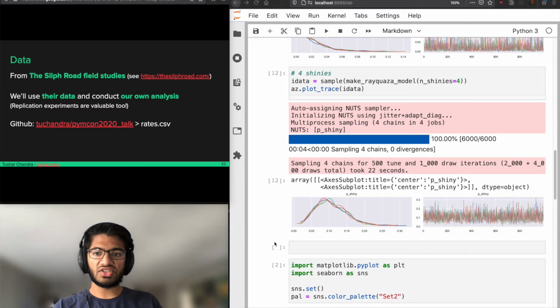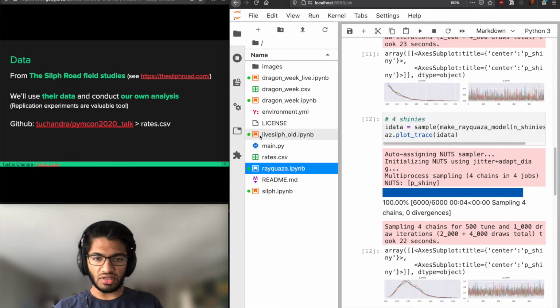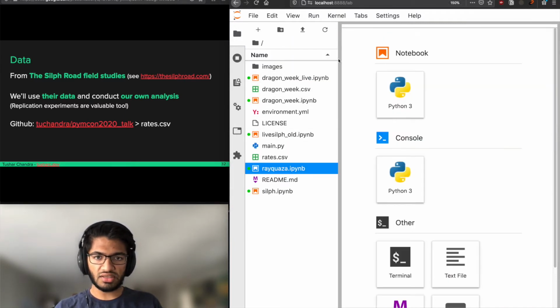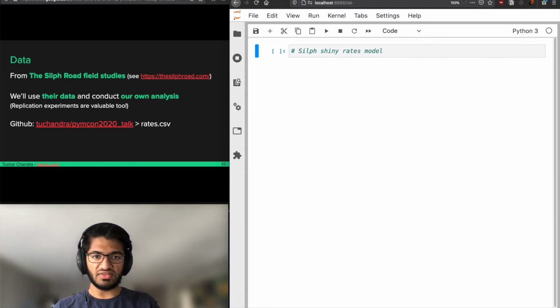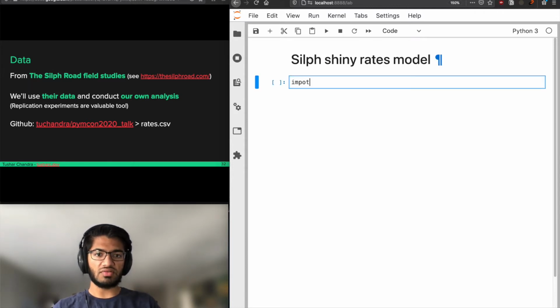We are going to start with a new notebook called livesylph.ipynb. This is going to be the Sylph shiny rates model, and I'm going to start with some imports.